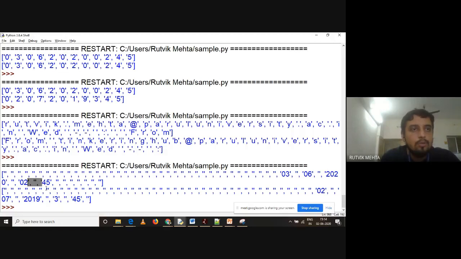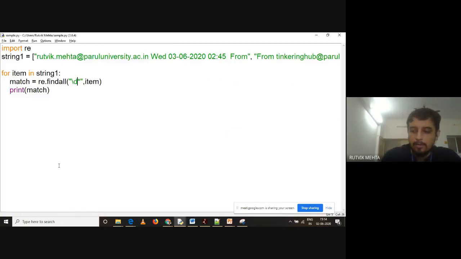So I don't want these empty strings. I want to eliminate this empty string. What changes I'll make over here? Tell me, what changes you can make over here to remove empty strings from the collection? Anyone, please? Okay, I think there are no answers, so let me give you the answer.